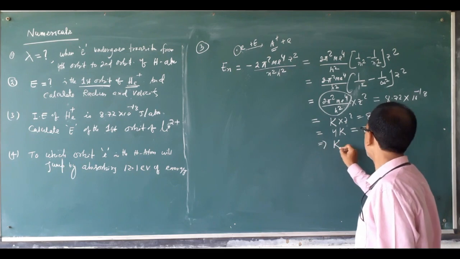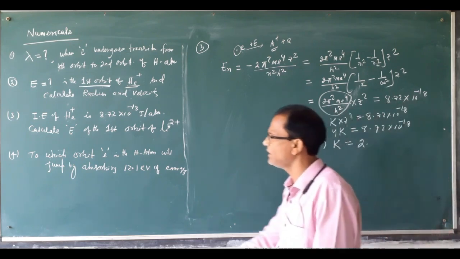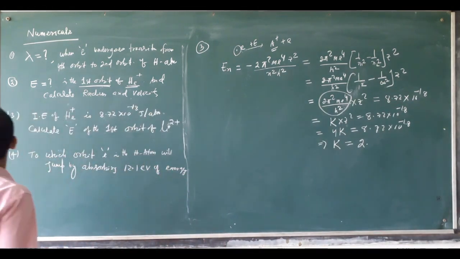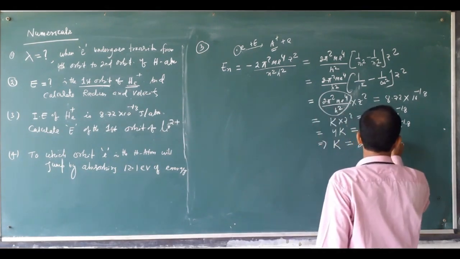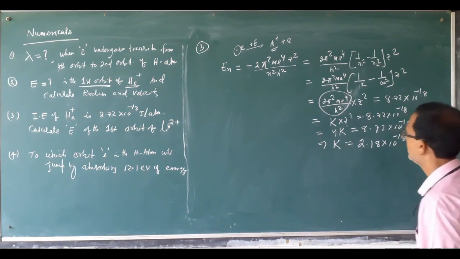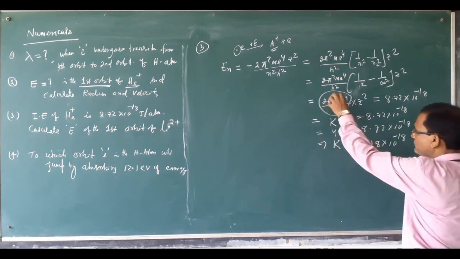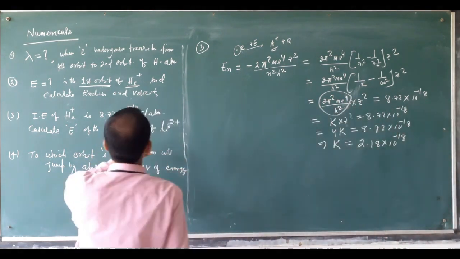So k is equal to 2.18 × 10⁻¹⁸. This is the value of k. As k is a constant, this constant is this much. Now the question is given for lithium.